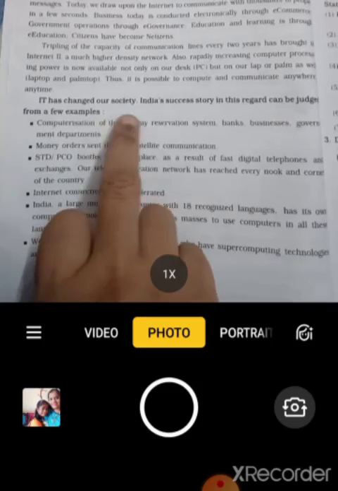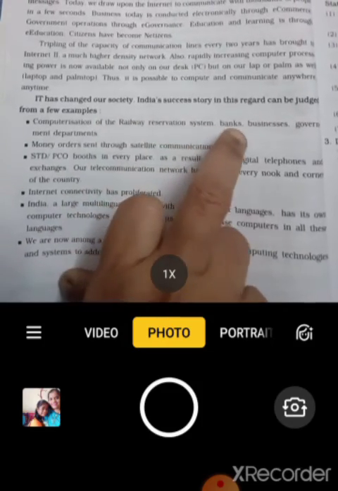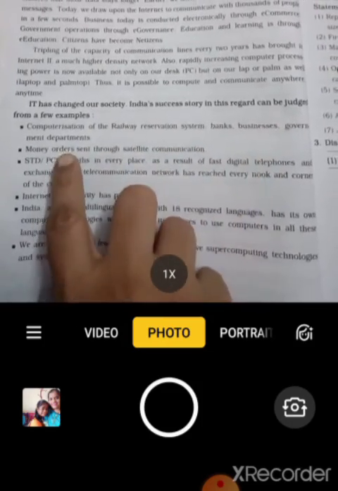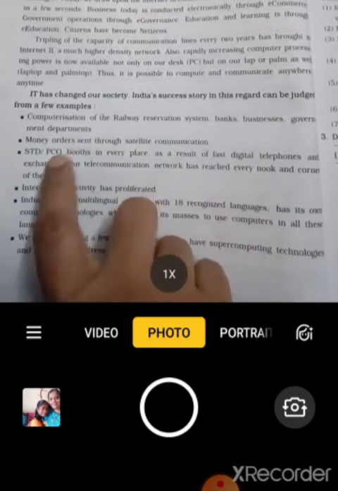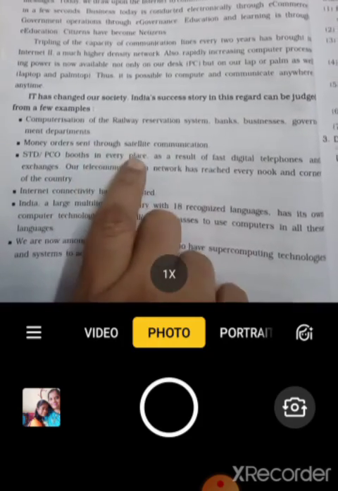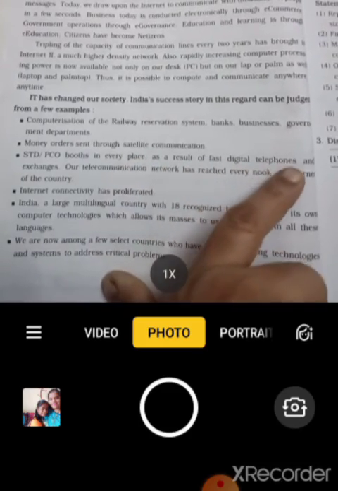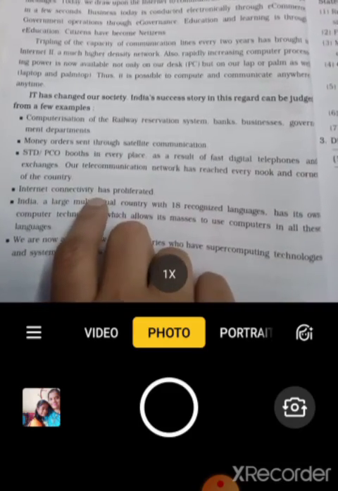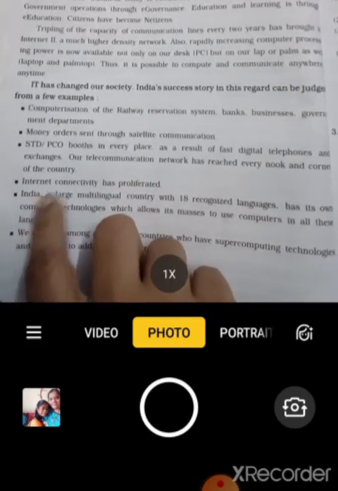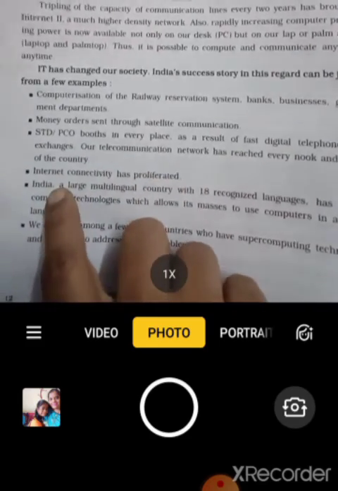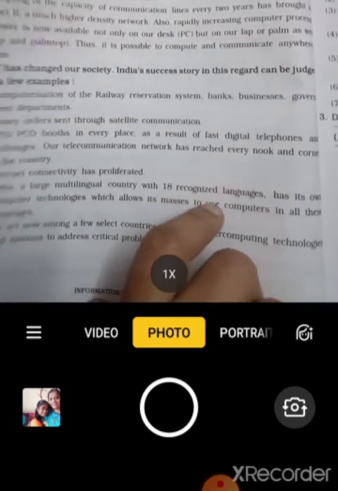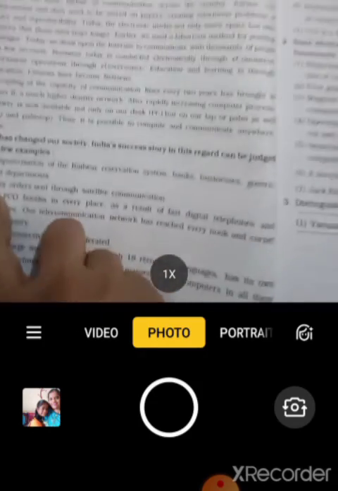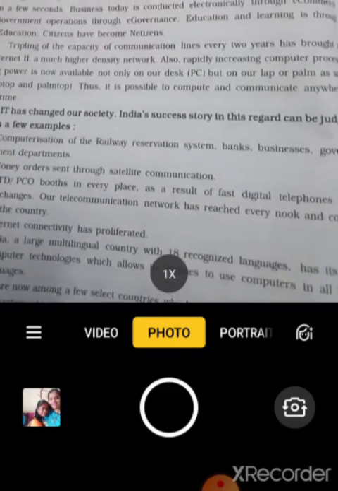IT has changed computerized railway reservation systems, banks, business, government, money orders sent through satellite communication, STD, PCO booths. In many places the result is fast. Digital telephones and internet connectivity have proliferated. India is a large multilingual country with 18 recognized languages. So this is what IT has done for our society. Okay students, understand?